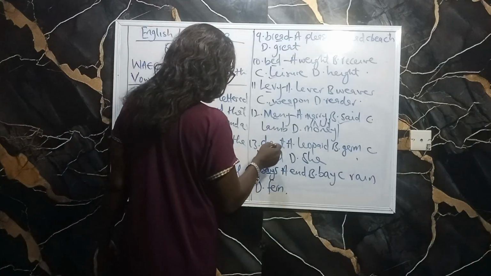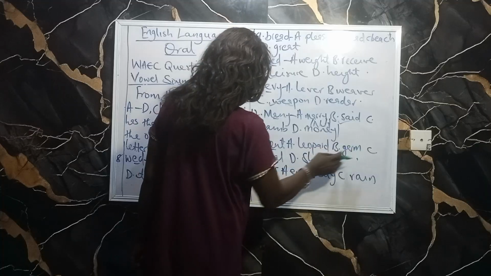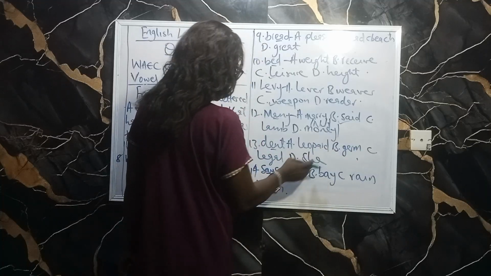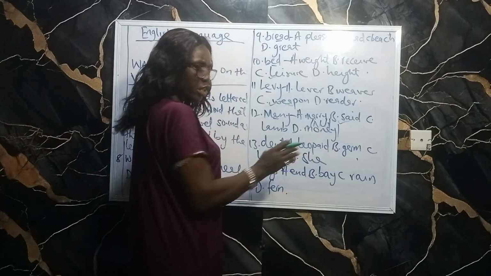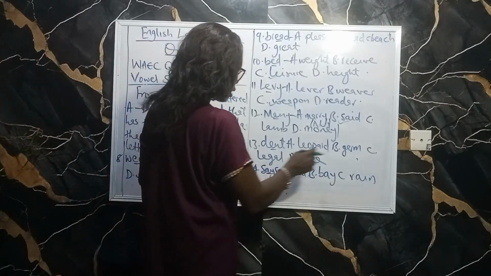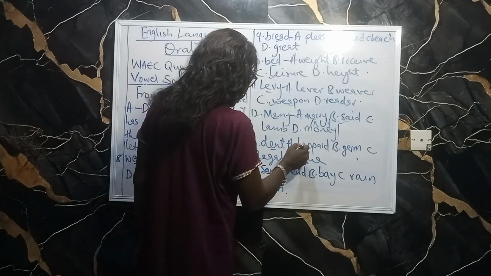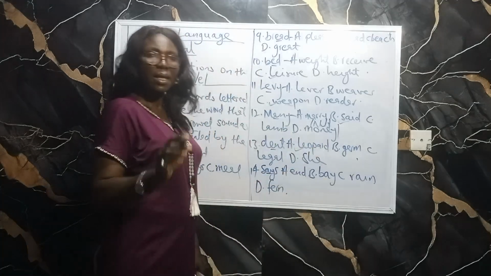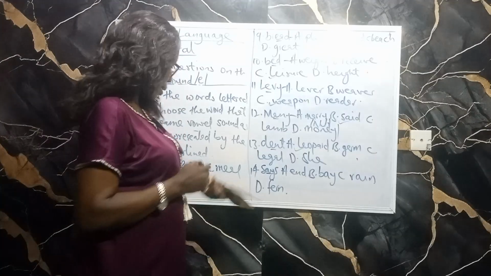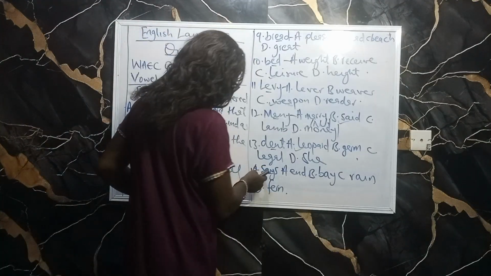Then 13, we have dent. We have leopard, Jen, Lego, she. Of course, you know that the E in she is long E sound. Lego, long E sound. Jen is not the sound. But leopard, we have met it several times. So leopard is the correct answer. Now we go to the last one, which is says.